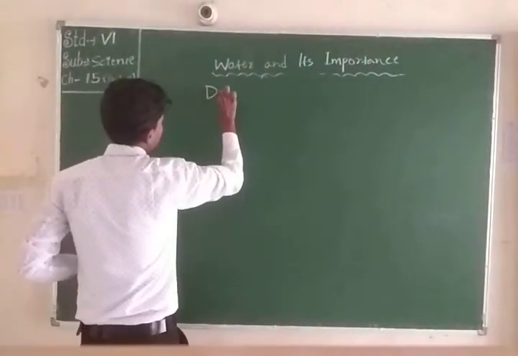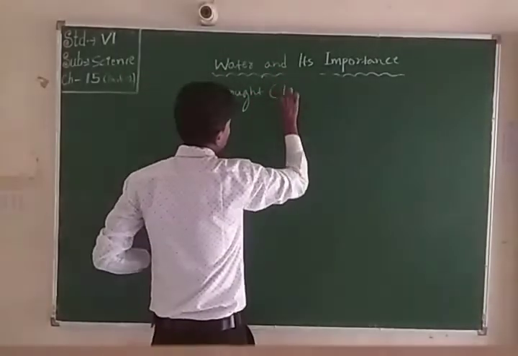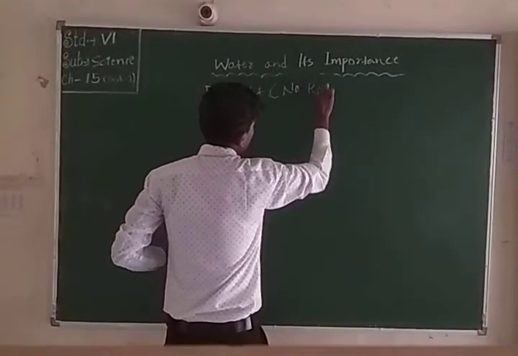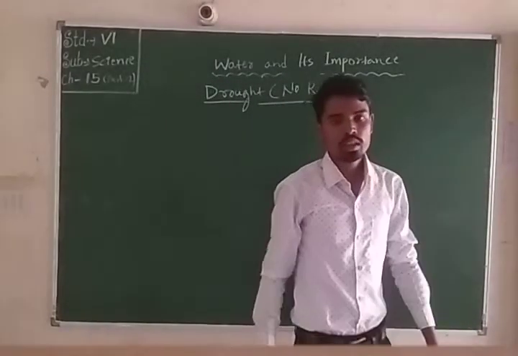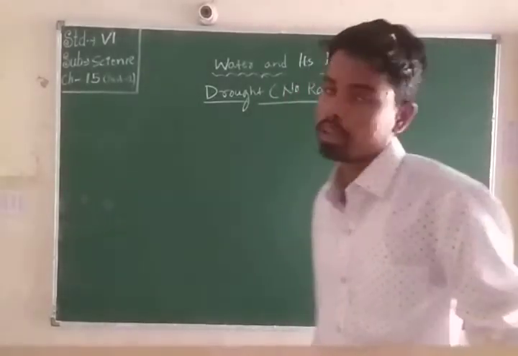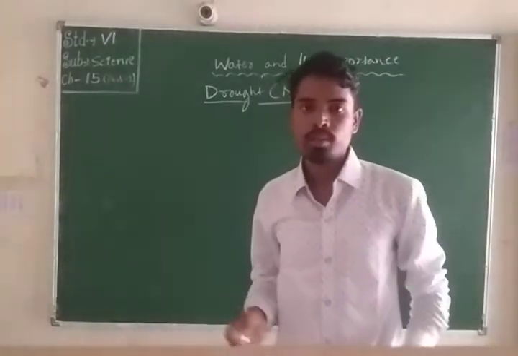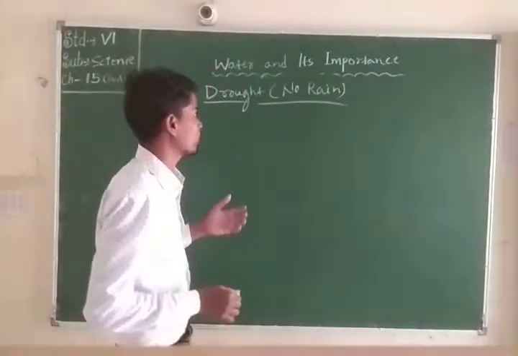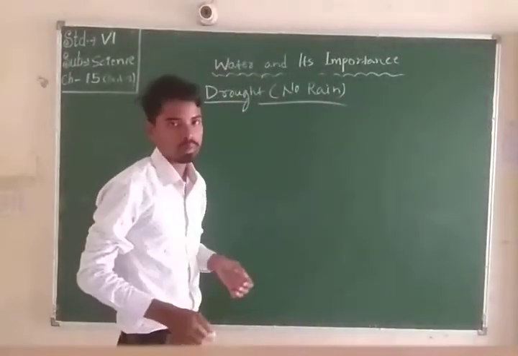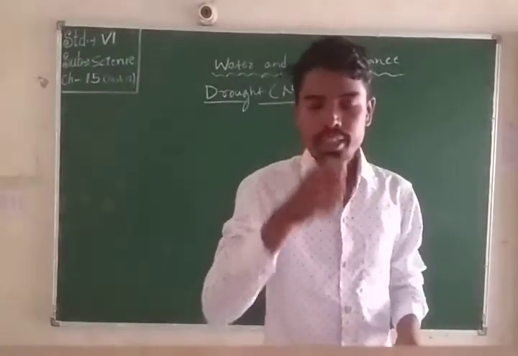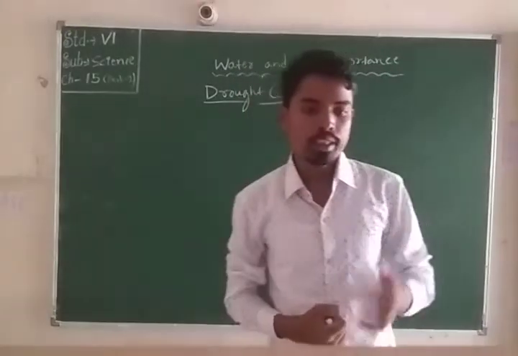No rain. When rainfall does not happen, drought occurs. Mainly in India, which is a drought-prone country.